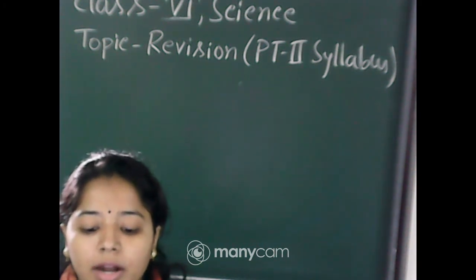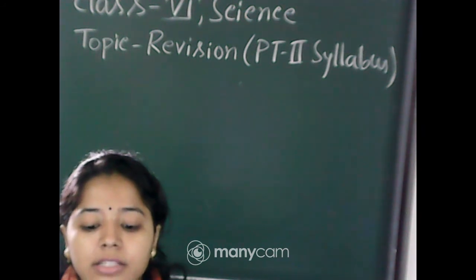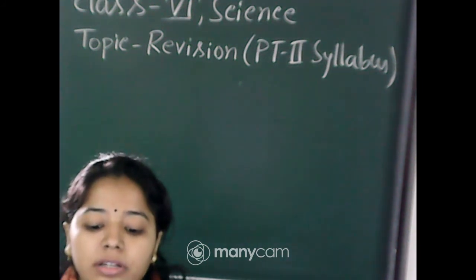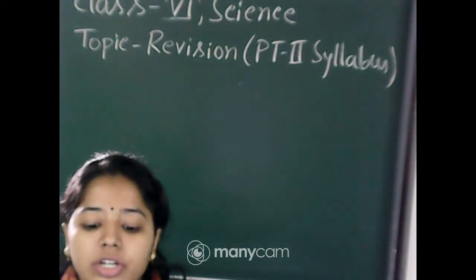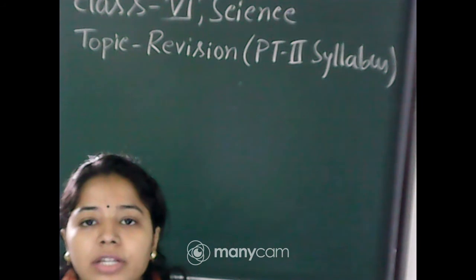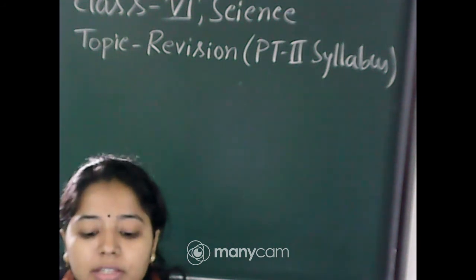Okay. Now next question: when a solid dissolves in liquid then it forms dash. Condensation, fusion, solution, evaporation. As you know, when a solid dissolves in a liquid, that is known as a solution. So the answer will be solution. Okay.